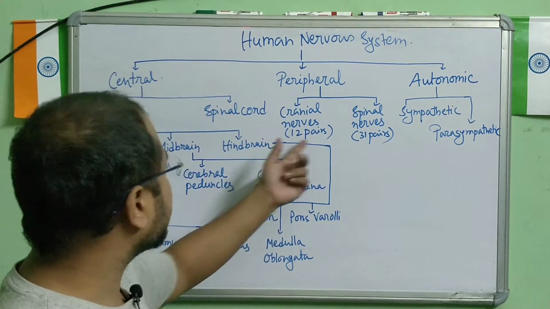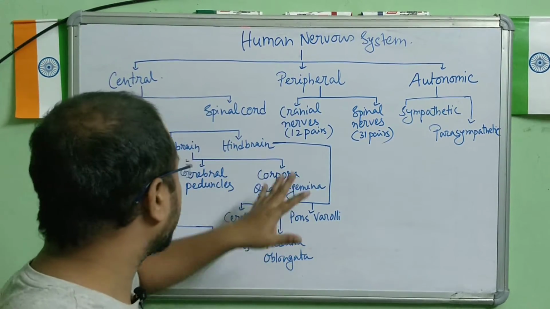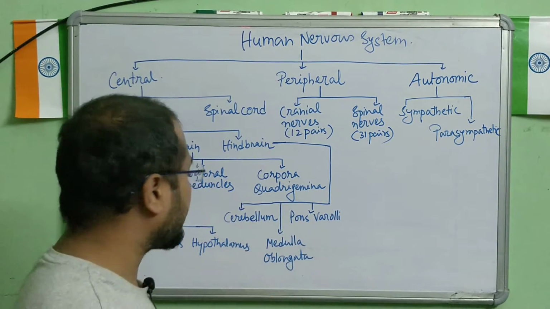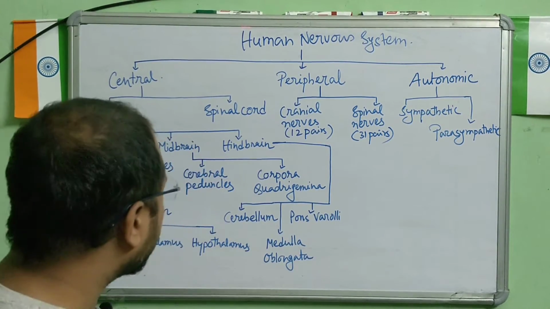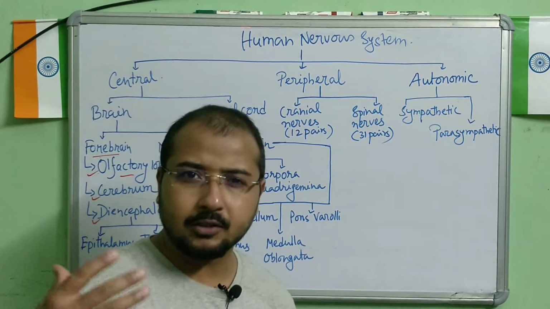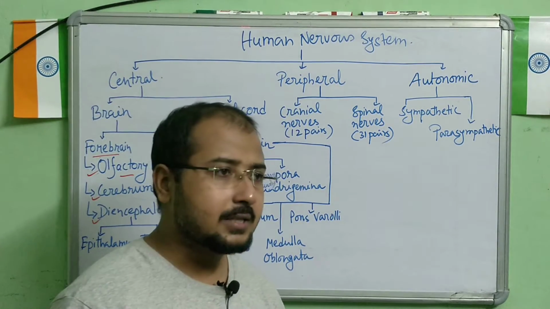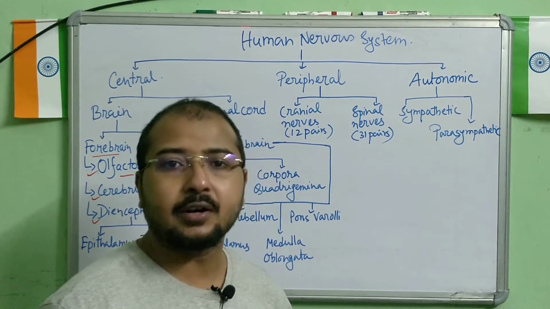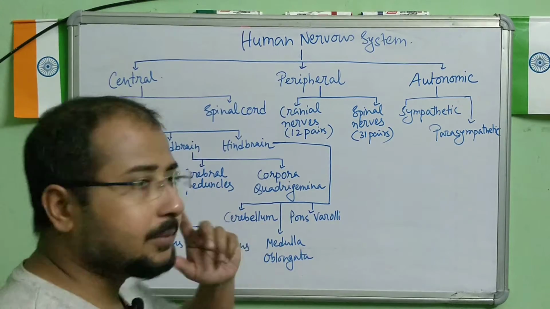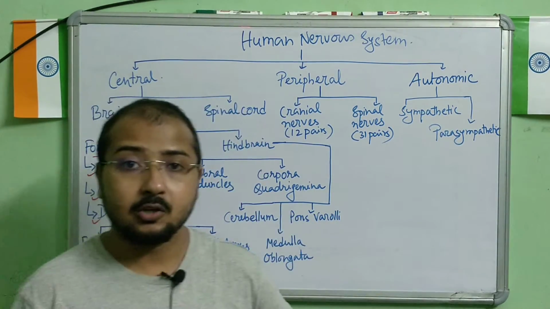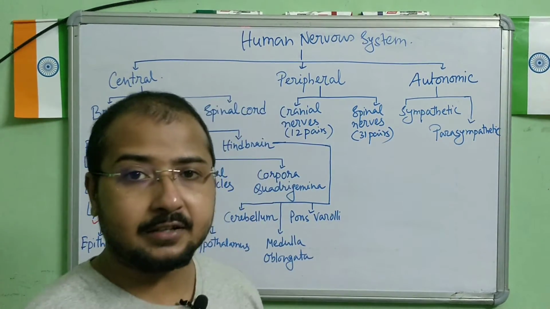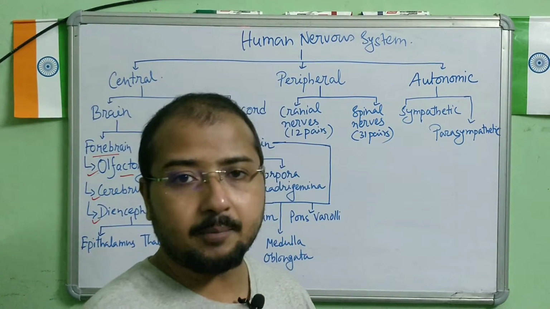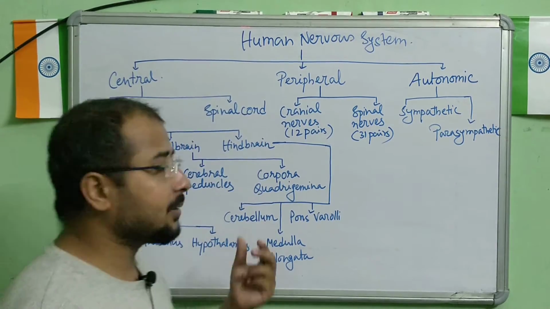Now we look at the hindbrain, the posterior part of the brain, which is divided into the cerebellum, pons varolii and medulla oblongata. One function of the cerebellum, let me tell you, is that it maintains body posture. Body balancing is controlled by the cerebellum. So in an alcoholic person, whose cerebellum is mainly affected, that's why when he walks, he can't control his body balance, because the cerebellum gets affected.